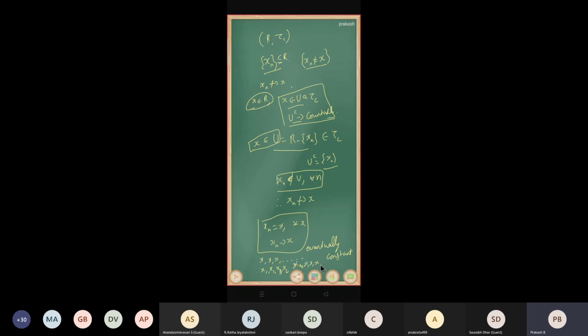This is called eventually constant, right? So only in these two cases will the sequence converge to the constant value x, right? So all the remaining sequences are not convergent. Okay, so with this knowledge we will solve the GATE question.